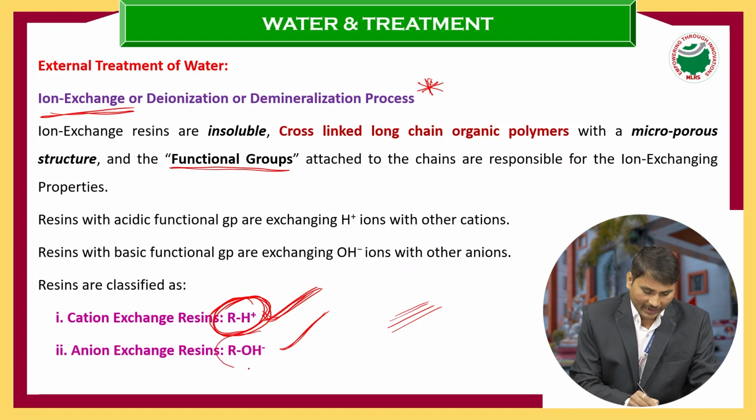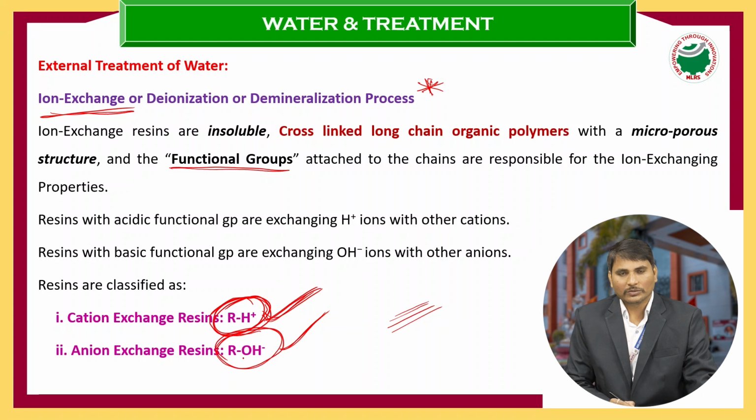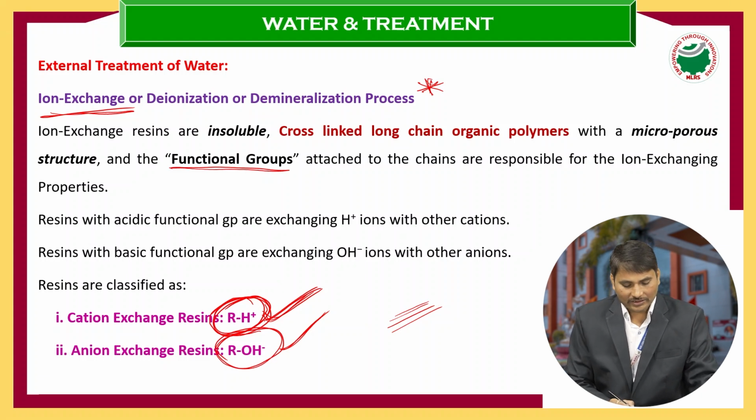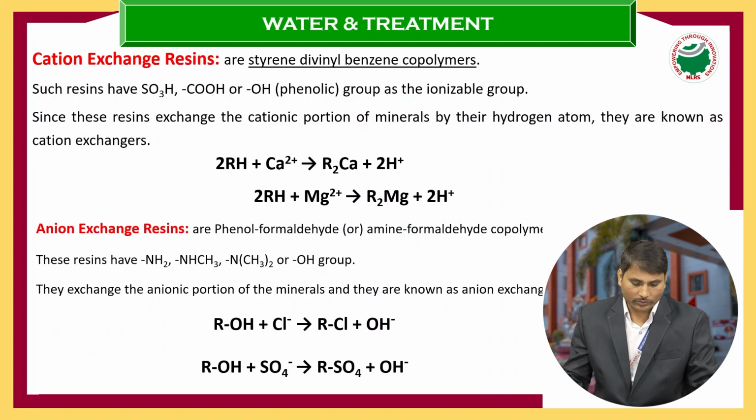Like that, in the anion exchange chamber, the OH minus anion is present. Now I am going to draw the simple structure of the ion exchange chamber.